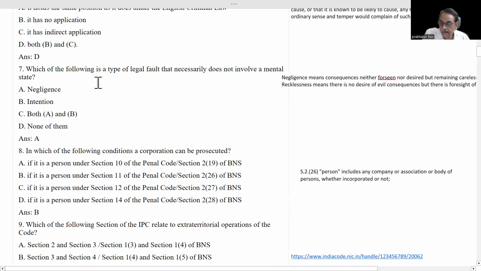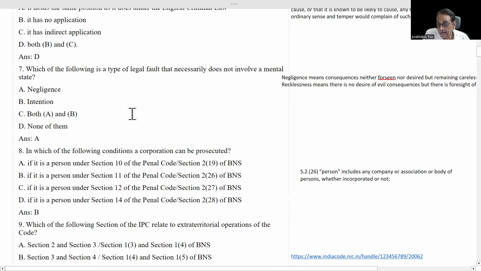Here, the options: negligence, yes, we have seen it earlier; intention; both A and B; none of them. The answer is A. In the case of negligence, mens rea is not required.